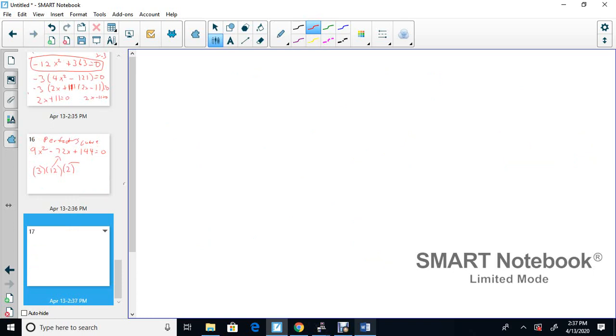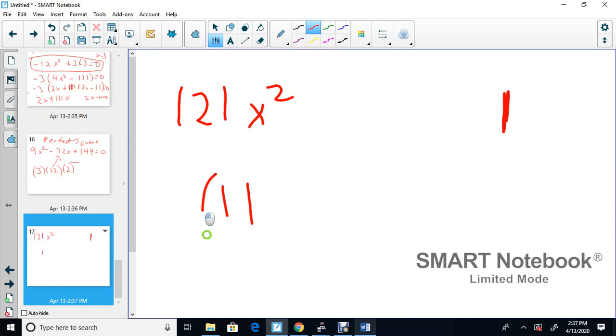So let's do 11 times 11. I seem to like that. I'll put 121x squared. Guess what? I'll put a 1 at the end here. Okay, so 11 times 11, that's 121. Then 1 times 2.